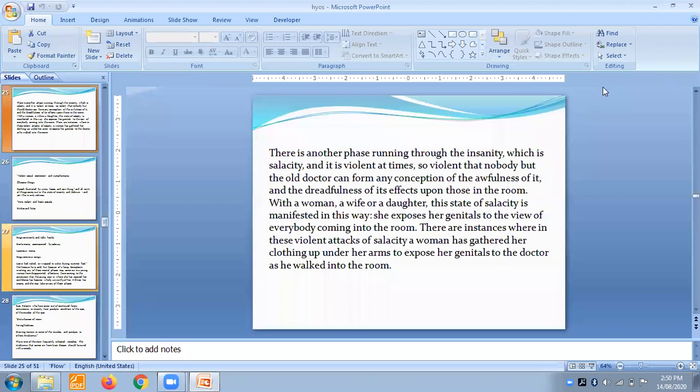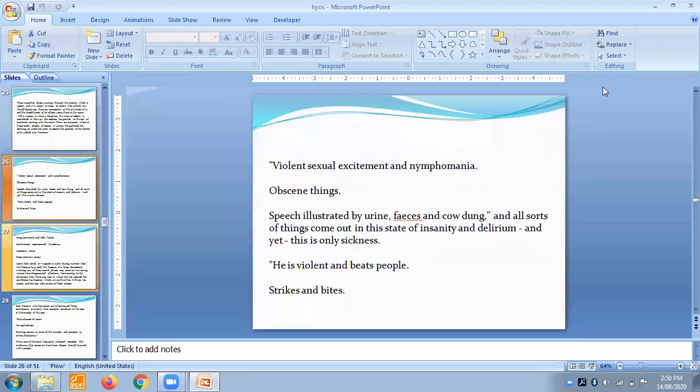We decided to give her Hyoscyamus, and she really recovered well with her mental symptoms and her hemorrhoids also. Violent sexual excitement and nymphomania. Obscene things, speech is illustrated by urine, feces, cow dung, and all sorts of things come out in this state of insanity and delirium.